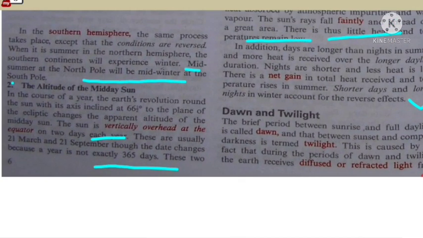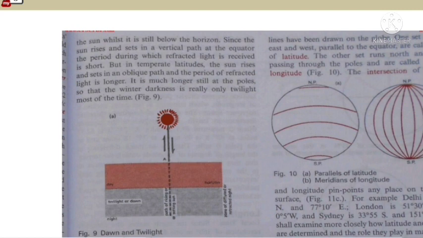Now, dawn and twilight. The brief period between sunrise and full daylight is called dawn, and the period between sunset and complete darkness is termed twilight. This is caused by the fact that during dawn and twilight, the earth receives diffused or refracted light from the sun, which is still below the horizon. The sun rises and sets in a vertical path at the equator, so the period during which refracted light is received